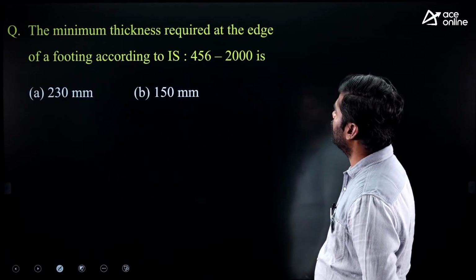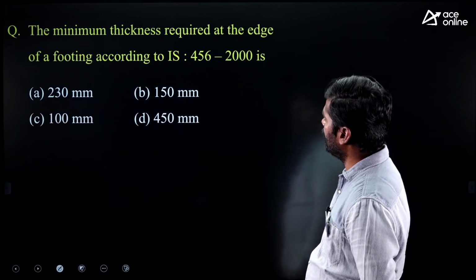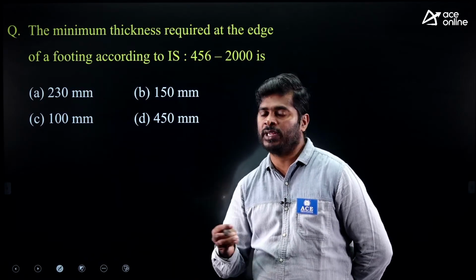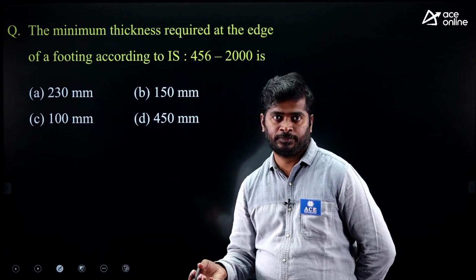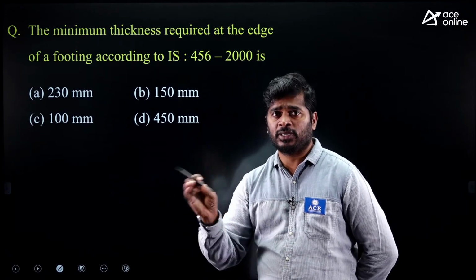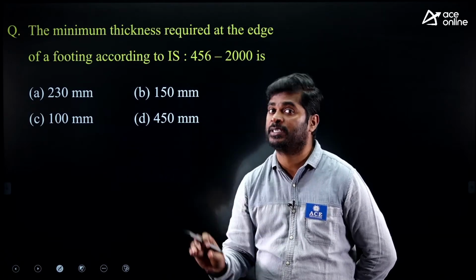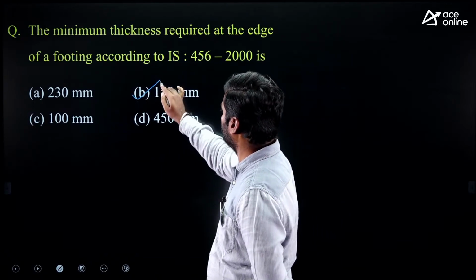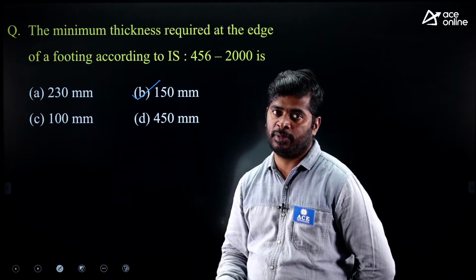Next question, the minimum thickness required at the edge of a footing according to IS 456-2000 is... They have not mentioned whether the footing is resting on soil or resting on piles. If nothing is mentioned, then you can choose footing is resting on soil, right? Because required least edge thickness for footing when it is resting on soil, 150 mm, you have to pick up. If footing is resting on piles, minimum edge thickness required is 300 mm.